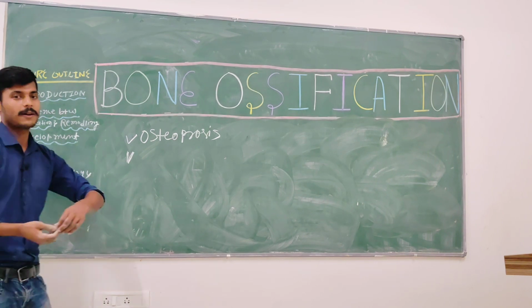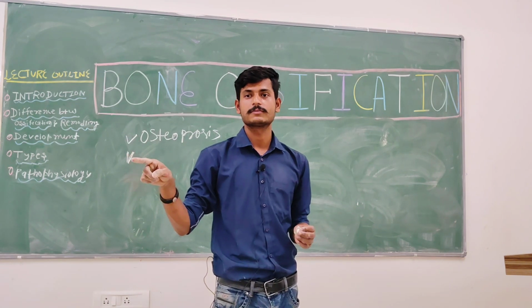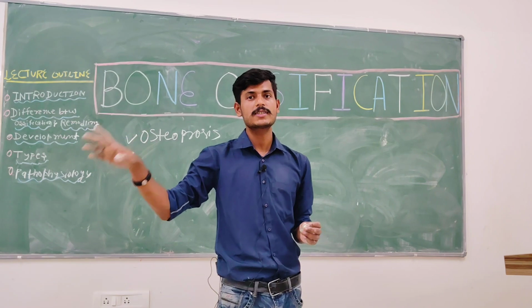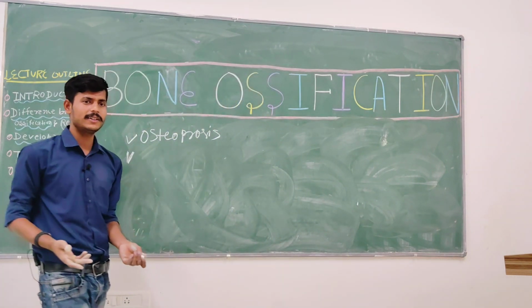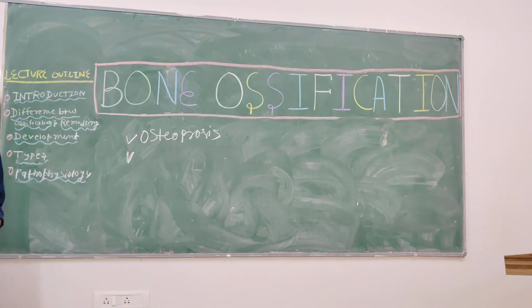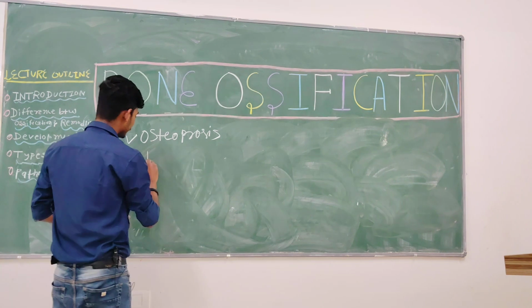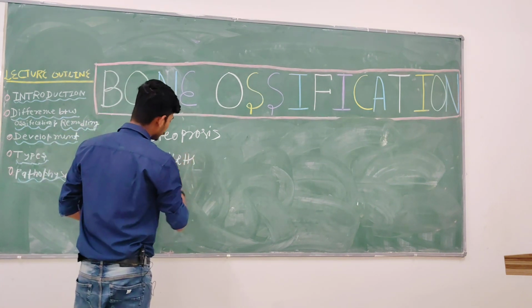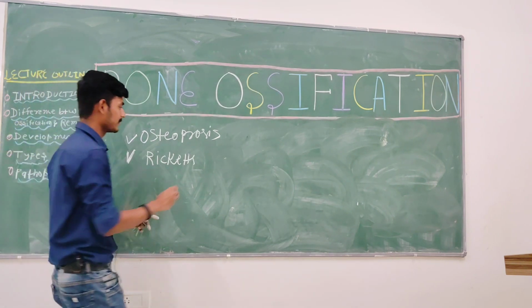Why are you not telling vitamin D deficiency? Vitamin D deficiency leads to which condition? Rickets. Very good. But my friend, rickets happens in the child.